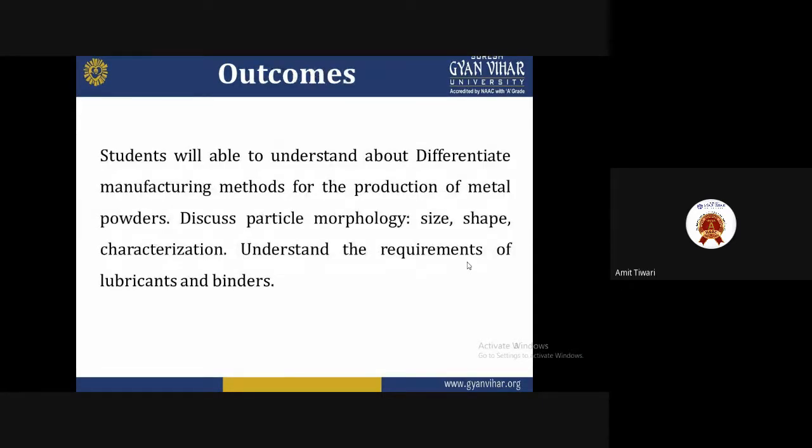As outcomes, at the end of the lecture, the student will be able to differentiate manufacturing methods for the production of metal powders, discuss particle morphology like size and shape characterization, and understand the requirement of lubricants and blenders. So these are the objectives that the student will be able to understand at the end of the lecture.